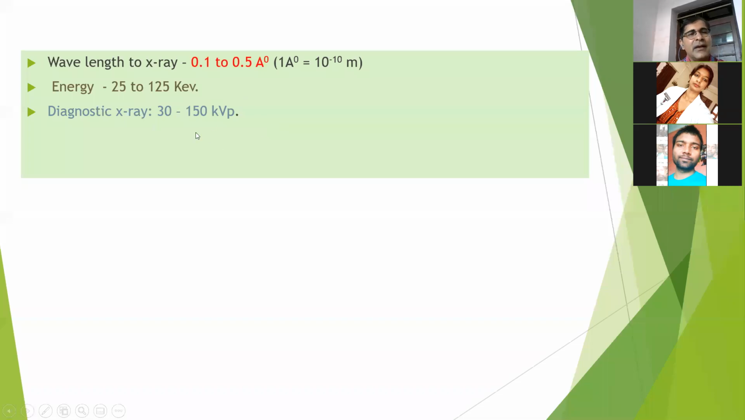kilovolt potential. Because if you want to take an X-ray of a 5 kg pup, or you want to take the X-ray of a cat, then you need a different energy. And if you want to perform X-ray of a Great Dane dog or Saint Bernard dog, you need higher energy. So we just move from 30 to 150 to get a quality image.